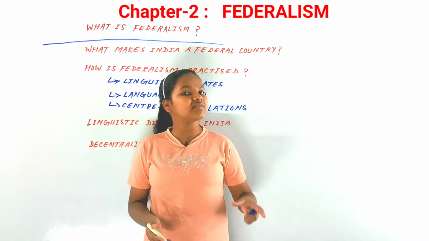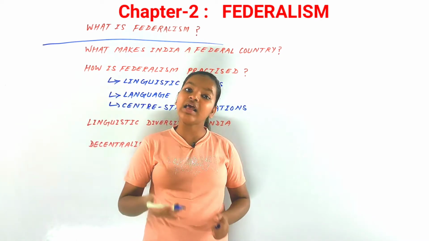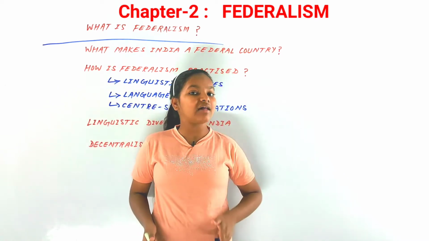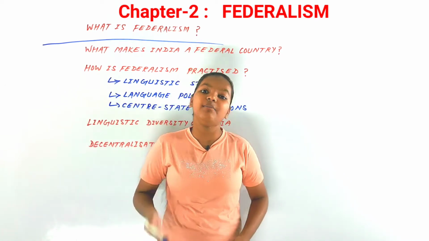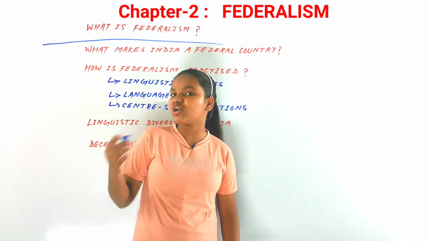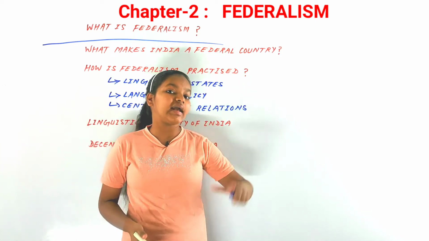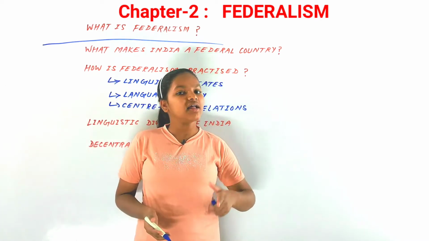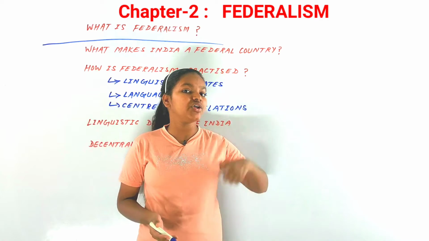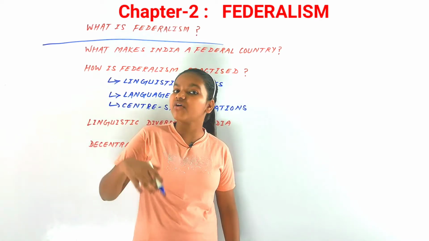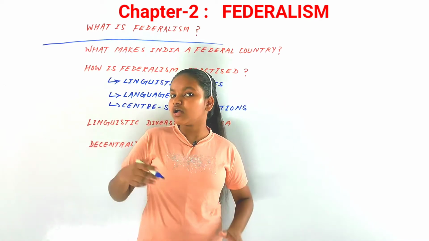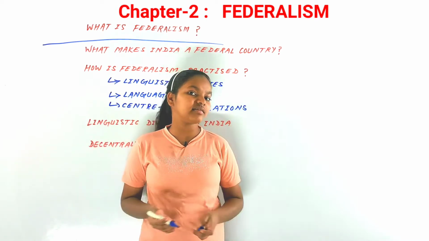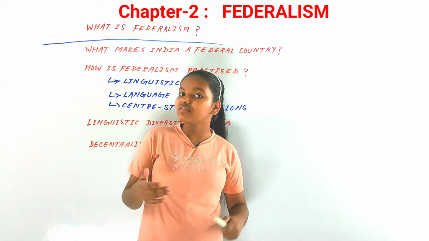In Belgium, more power was given to the regional states, and that is how they maintained the whole country. But Sri Lanka refused to do so, and it continues to be a unitary country. Belgium was earlier a unitary country but became a federal country, while Sri Lanka continues to be unitary. That is the change we saw in the previous chapter.